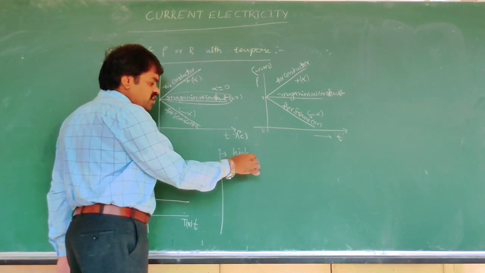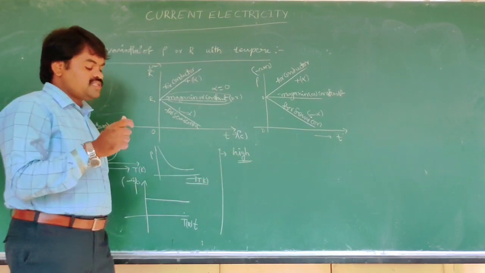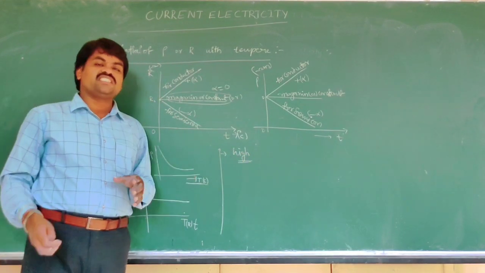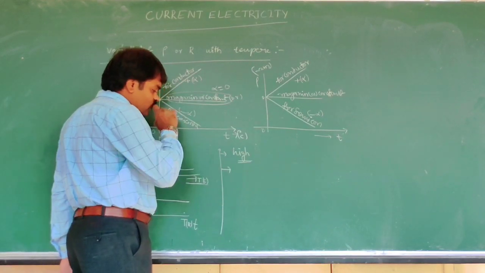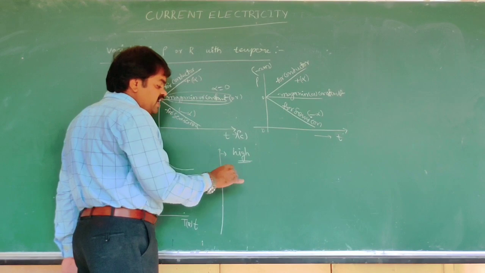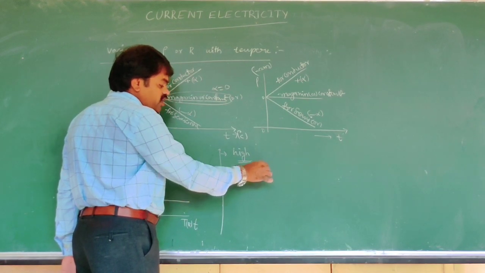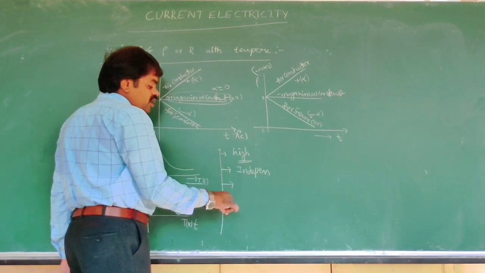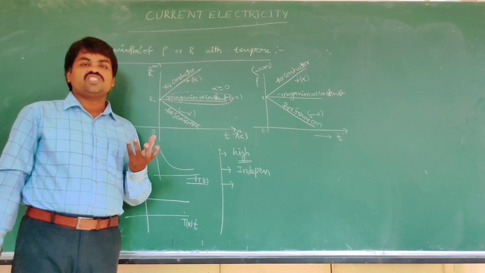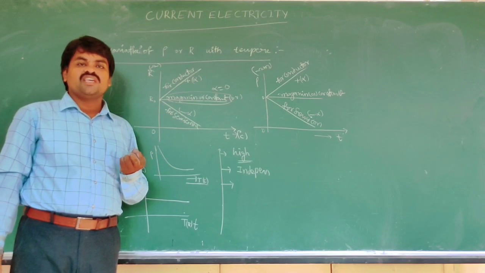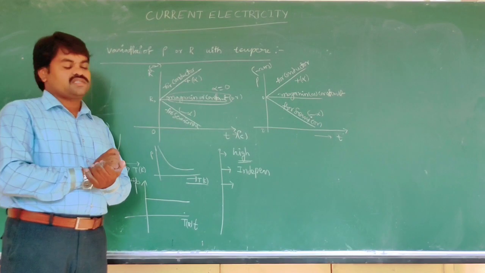The condition for a material used to make a standard resistance coil is that it has high resistivity, and its resistance is independent of temperature and of physical conditions.